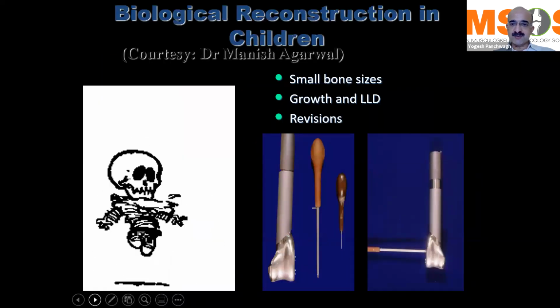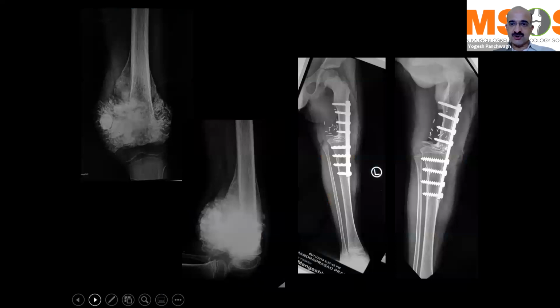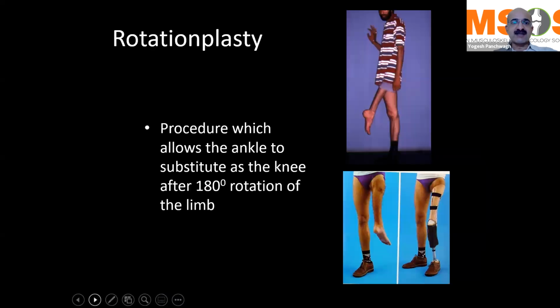Biological reconstruction in children is a bit of a challenge because the bone sizes are small, and rotation plasty is a very good biological option to reconstruct defects around the knee in kids as small as 6 years old and 8 years old, because prosthesis might not be a very good option for them. So rotation plasty is the procedure which allows the ankle to substitute as the knee.